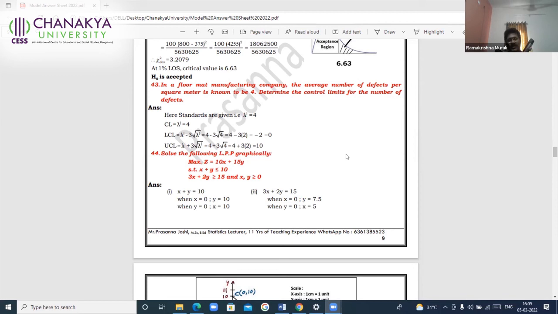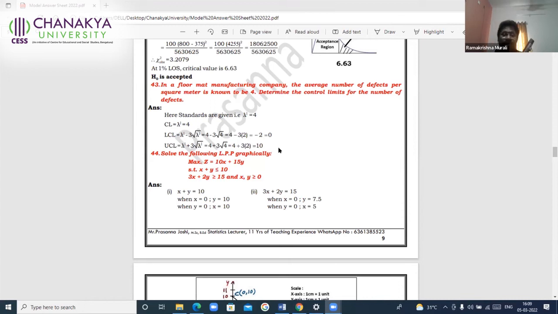If only one problem is asked for 30 students, it would need to be given 30 graphs. So do not ask for the graph for this, it is not required. You are asked to calculate only the control limits. So do I get 5 marks for this? Yes, you will get. For CL 1 mark, for LCL formula 1 mark and getting the answer another one, UCL formula 1 mark and getting the answer another one. That is the way the scheme of valuation is.